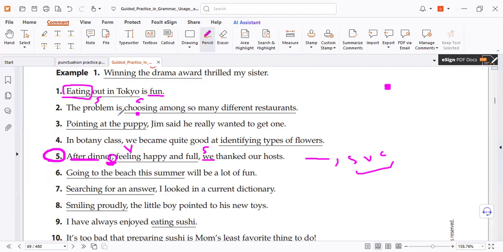Yeah, number 2 here, the problem is the subject. So choosing is the gerund as a complement to complete the meaning. What is the problem in choosing? Okay. What is the fun? Eating. So we need to find the subject.